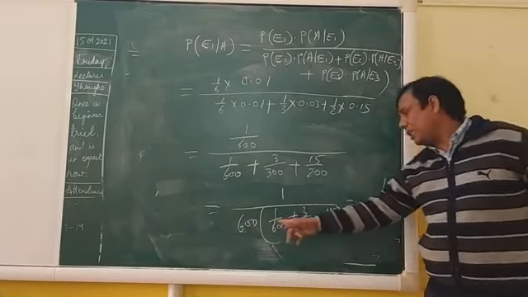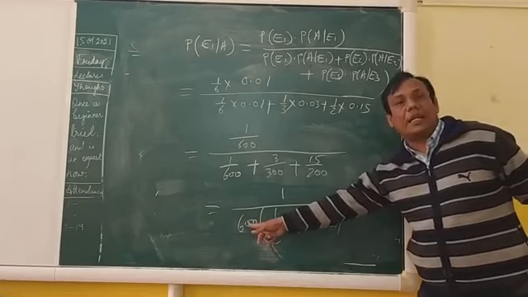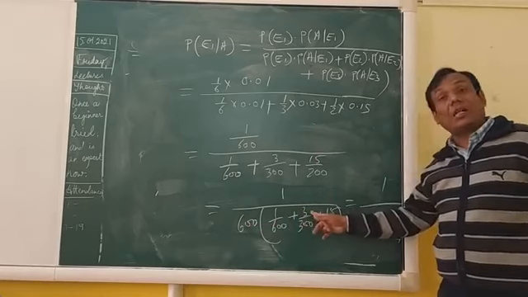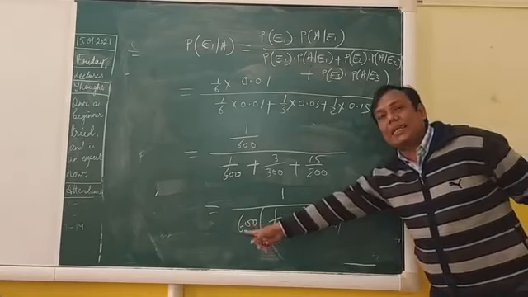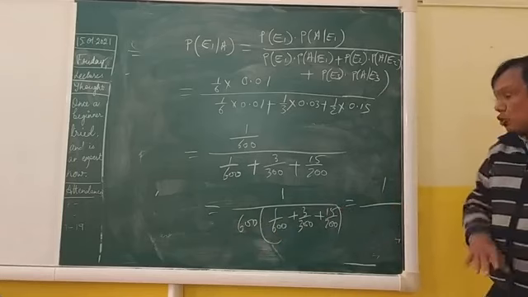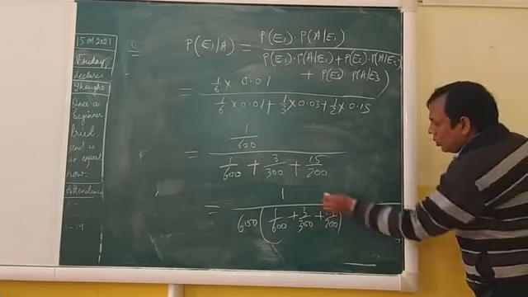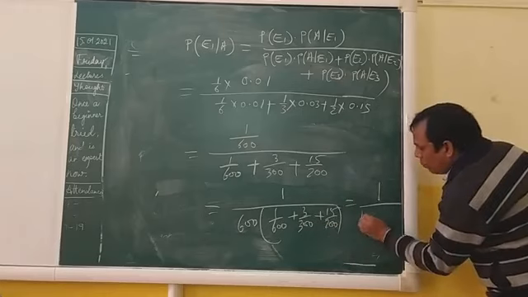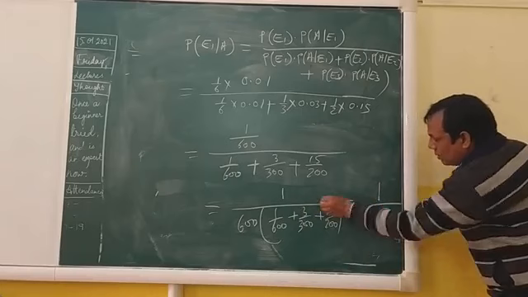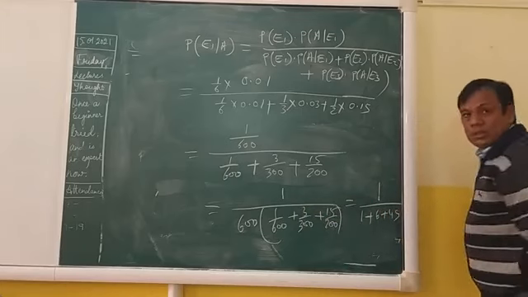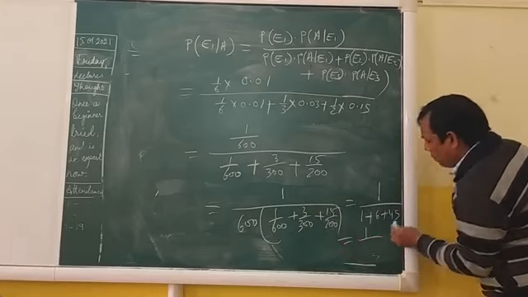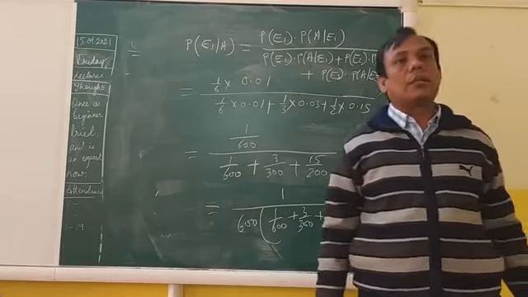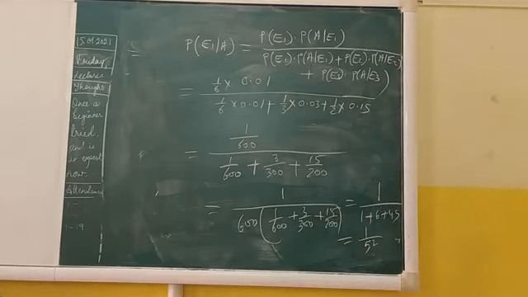When you multiply 600 with this, 2 times 3 is 6. And here 3 times 3 is 9, 15 times 3 is 45. So in the numerator you are getting 1, and in the denominator 1 plus 6 plus 45. It is total 1 by 52. So this is your answer. Understood? Clear?